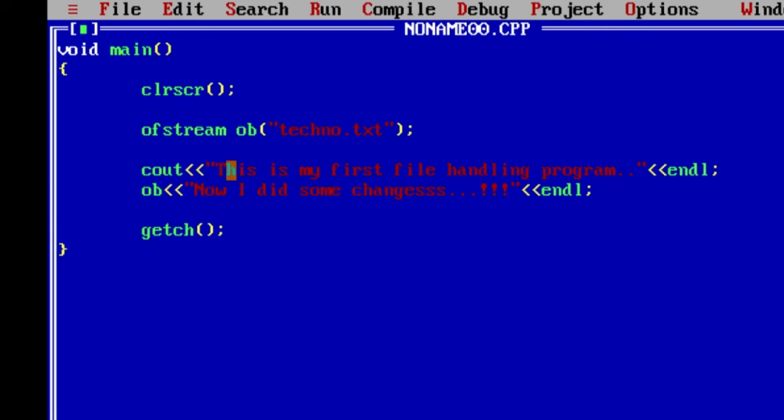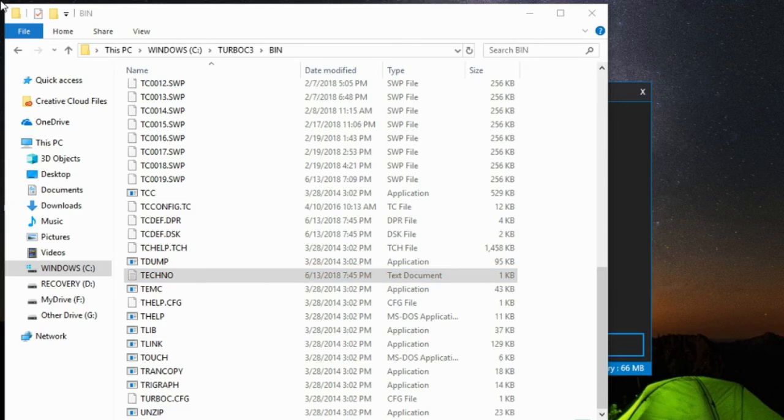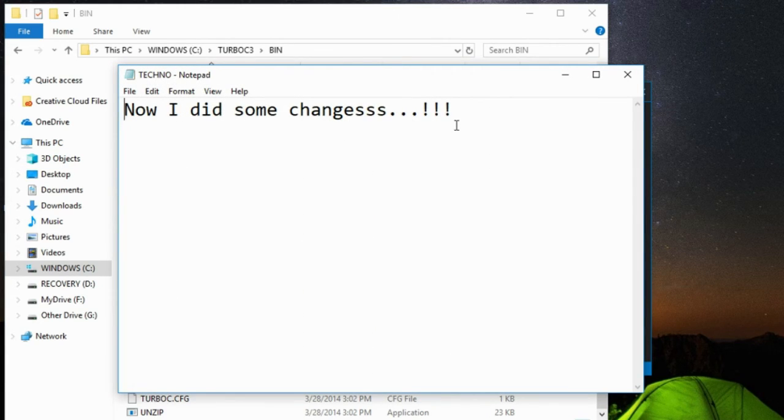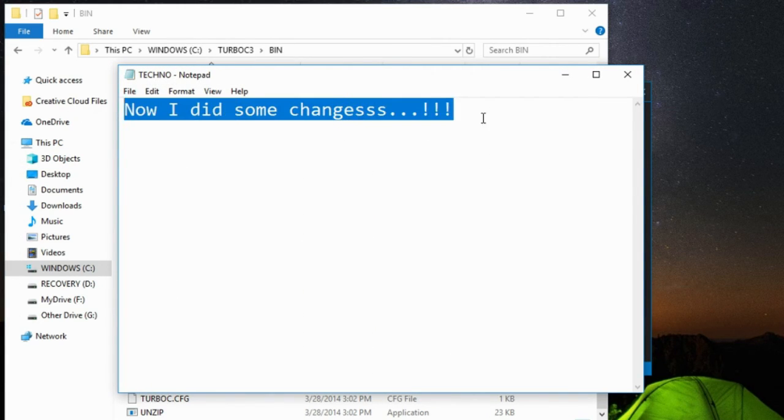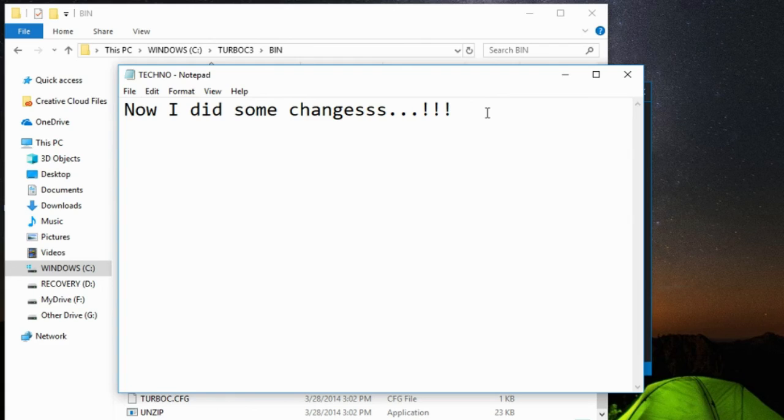So it will open the same file, but write this new thing in it. Now what do you think, will you get the previous data in that? Let's see, I'll open this file again. Here you can see the previous data got overwritten. So the previous data got lost and you got this new data here.